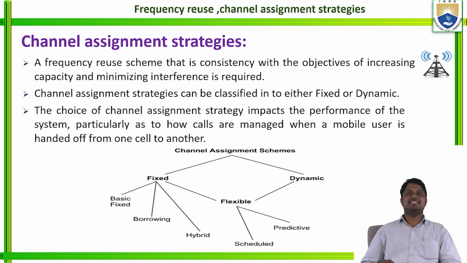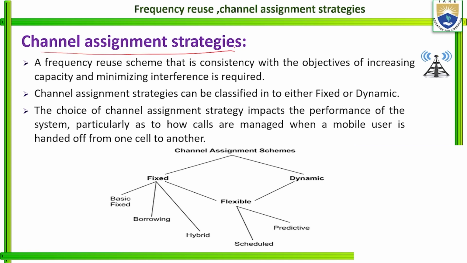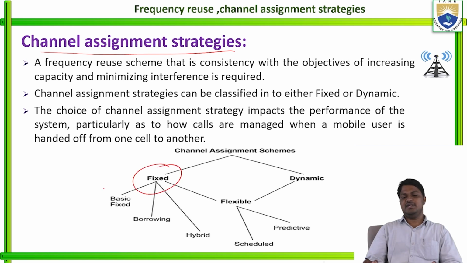Next one, the channel assignment strategies. Frequency reuse planning is nothing but the planning and assigning of the channels. There are basically two types of channel assignment strategies available: one is fixed channel assignment, and the second one is dynamic channel assignment.